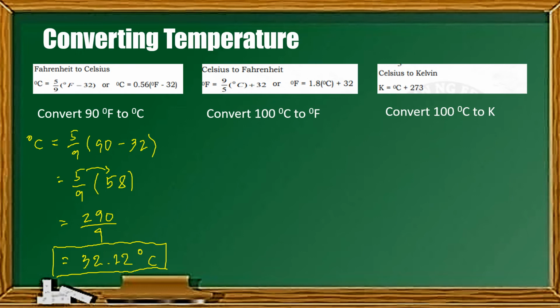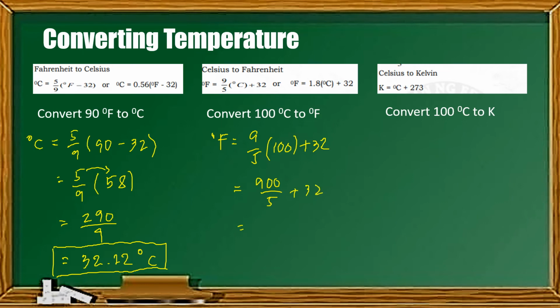So next one is to convert 100 degrees Celsius to degree Fahrenheit. So using the formula, we have degree Fahrenheit is equal to 9/5 multiplied by the given degree Celsius, which is 100, plus 32. So degree Fahrenheit is equal to 9/5, or 9 times 100 is 900 divided by 5 plus 32.